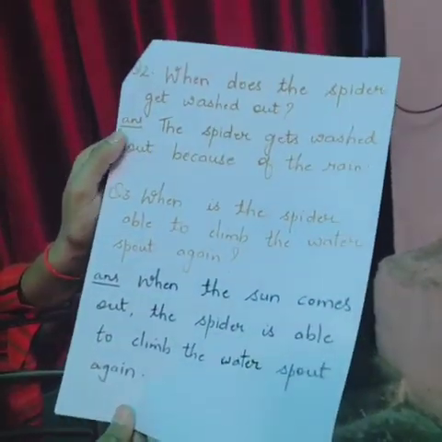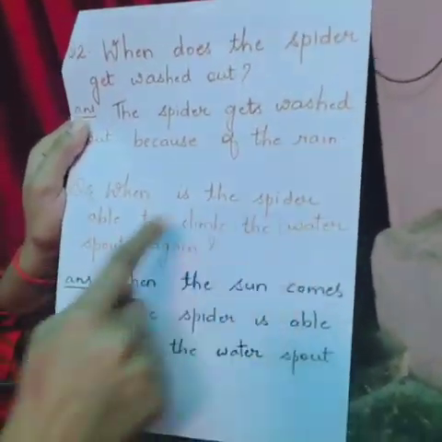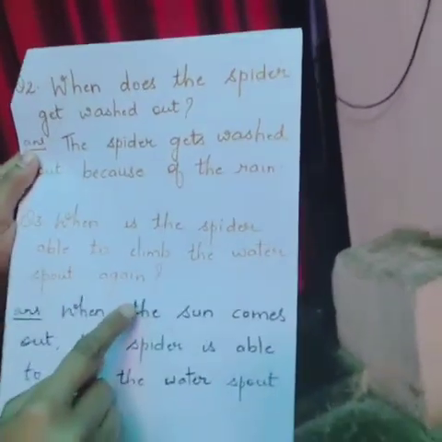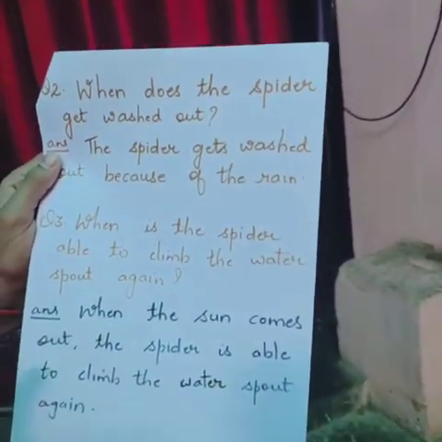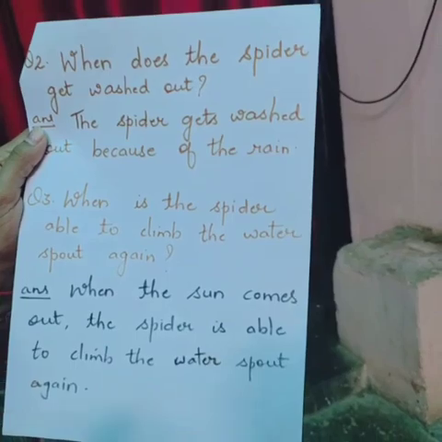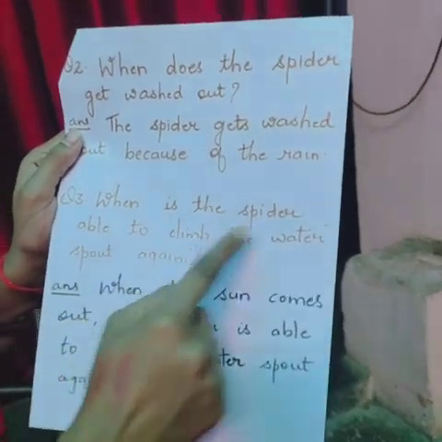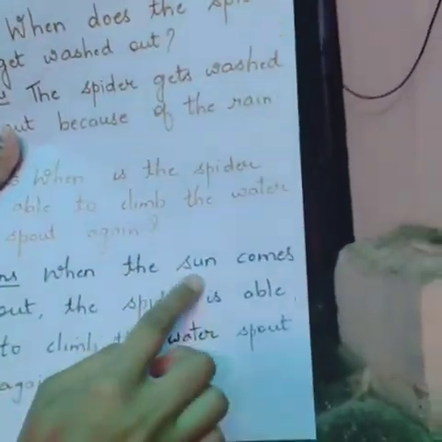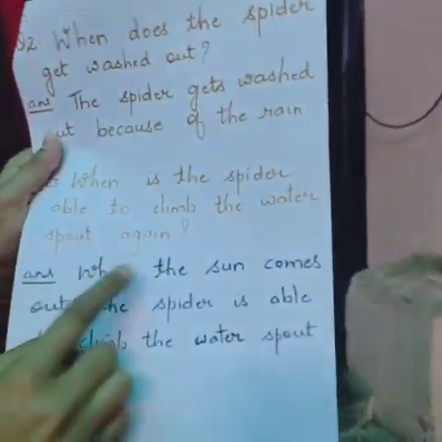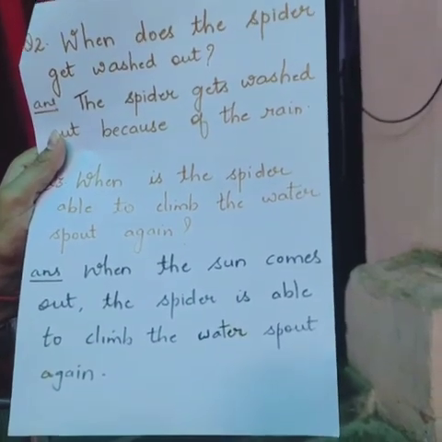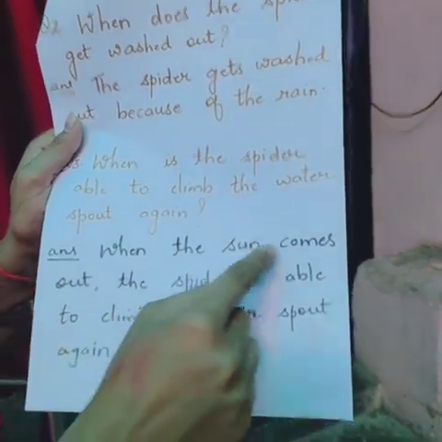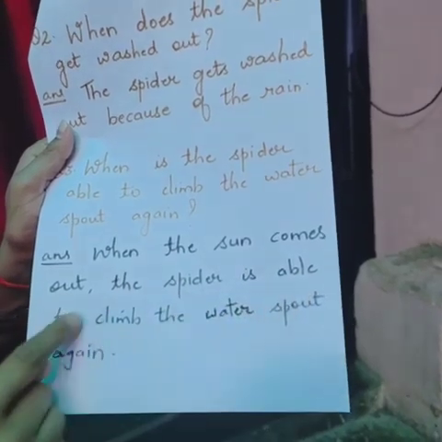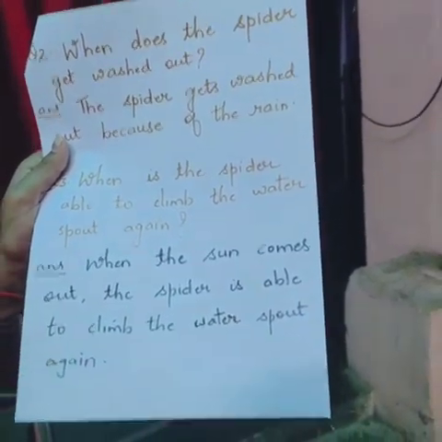See the third question. When is the spider able to climb the water spout again? Again the spider tried to climb the water spout. See the answer. When the sun comes out. When the rain stopped, the sun started shining. When the sun comes out, the spider is able to climb the water spout again. So with this, we have finished with the 3 questions of this poem.